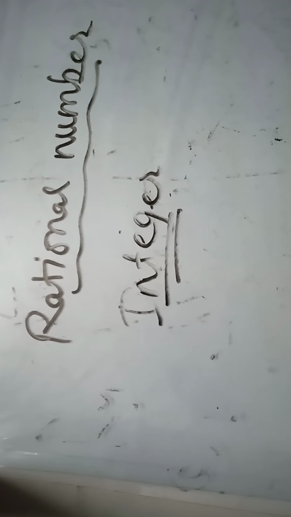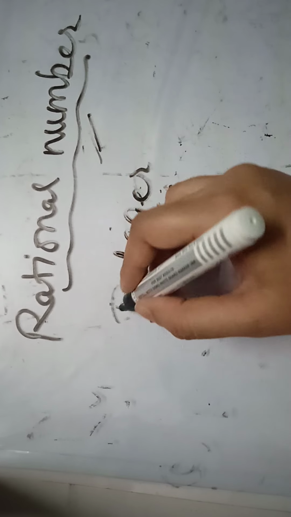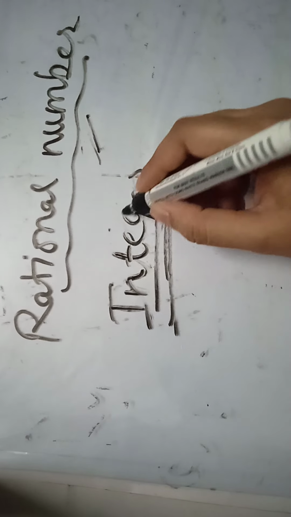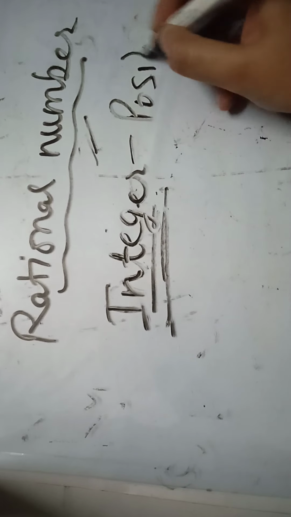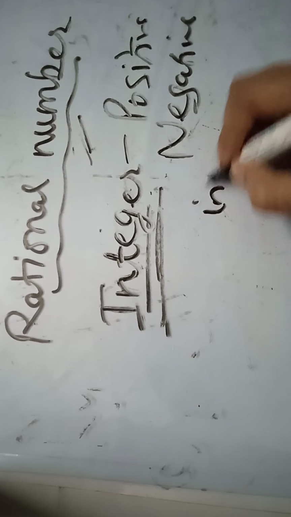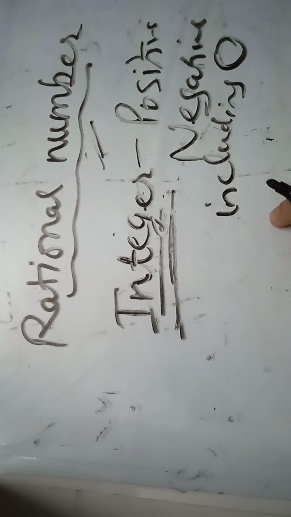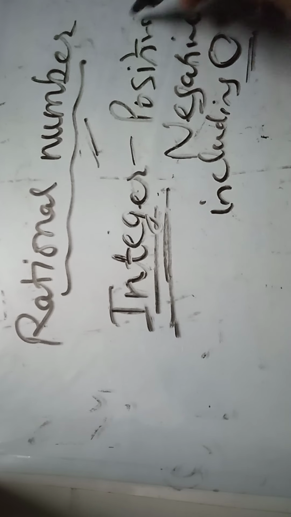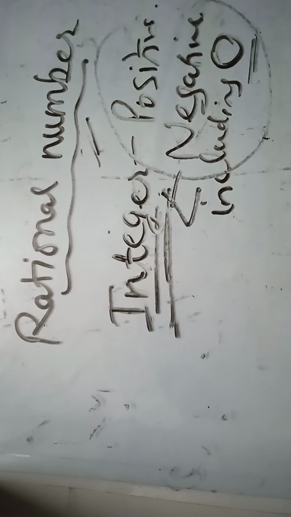Now the next topic which can be included in rational numbers is integers. You should already have studied integers in your previous class also, but let me tell you in a short way what an integer is. Integers means all the positive and negative numbers including 0. So all the numbers which are positive as well as negative and also including 0, all those are called integers.